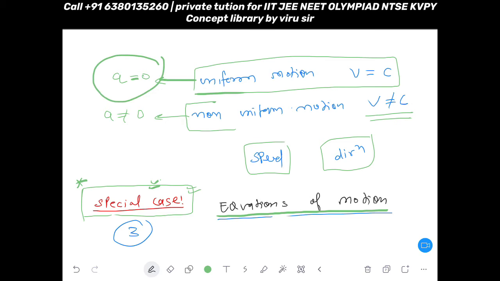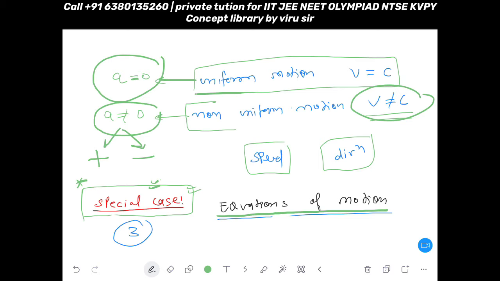If your acceleration is 0, then of course your velocity will not increase or decrease, correct? But if your acceleration is not 0, then it has two choices. Either it can be positive or it can be negative. If it is positive, it means velocity is increasing. If it is negative, it means velocity is decreasing. Anyway, in both cases, velocity is not constant, right?